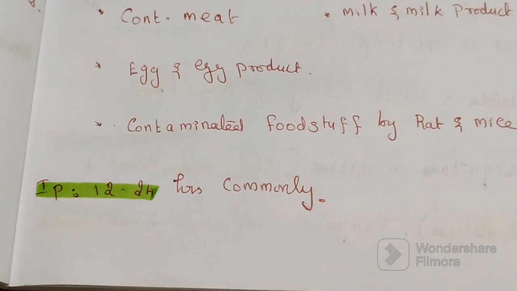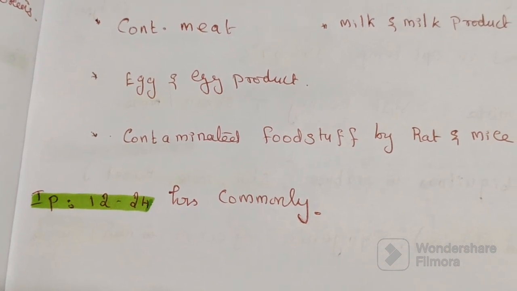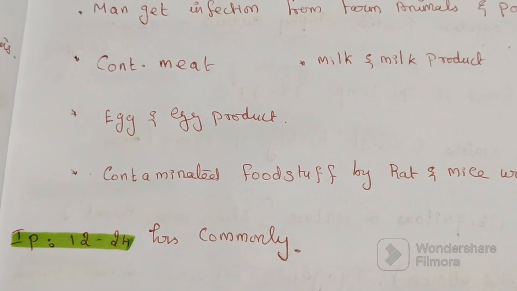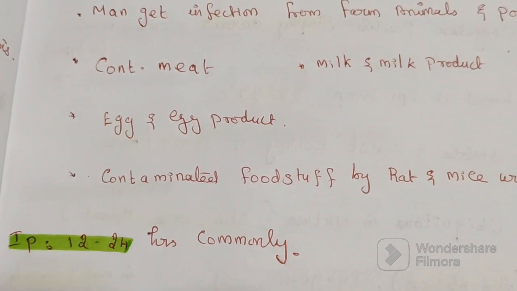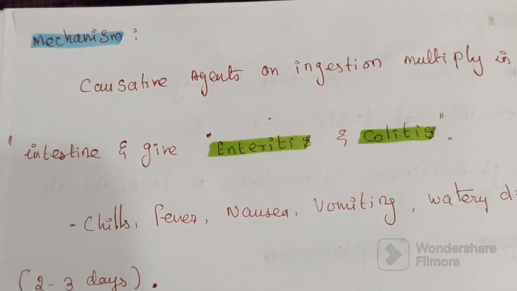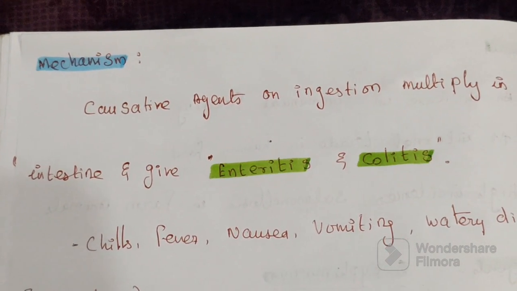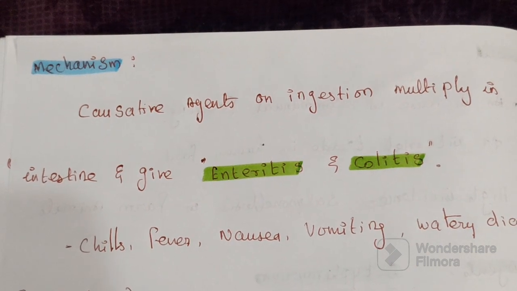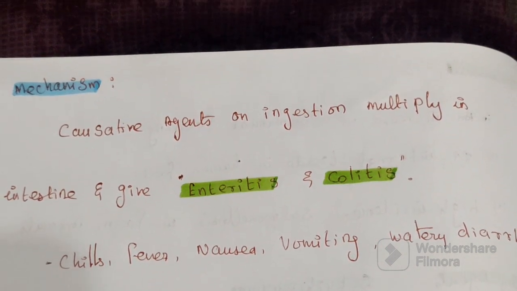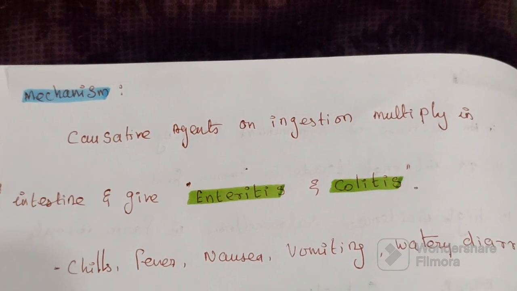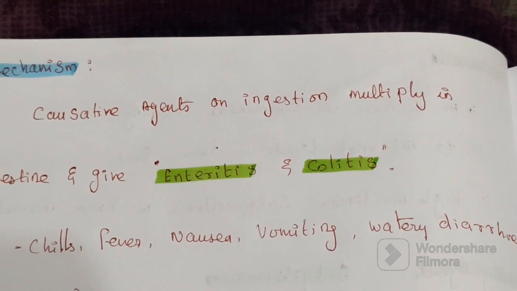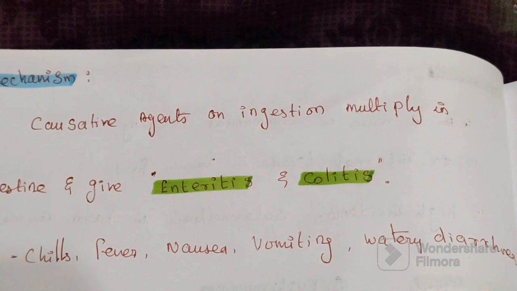The incubation period of salmonellosis is commonly 12 to 24 hours. Mechanism of food poisoning: the causative agent, on ingestion, multiplies in the intestine and gives rise to acute enteritis and colitis.